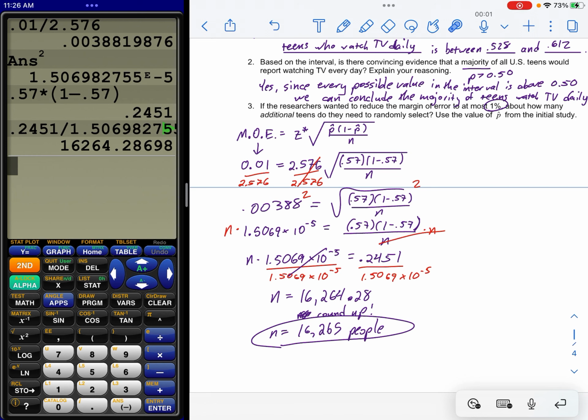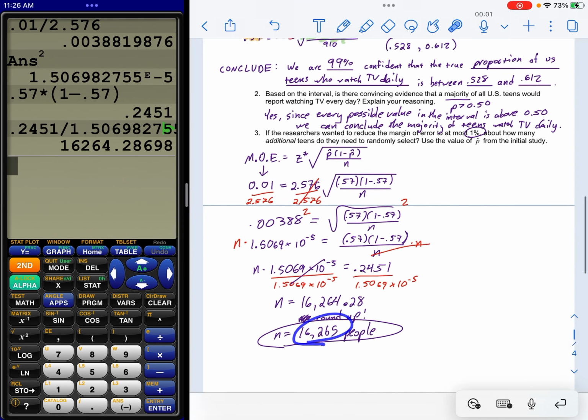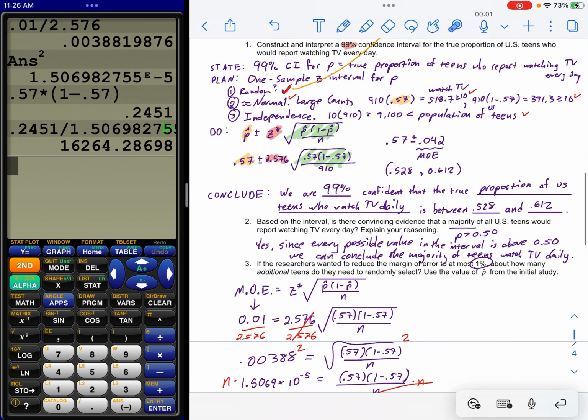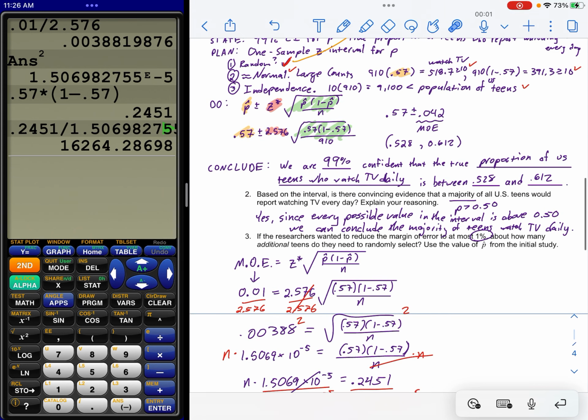It says, how many additional teens do they need to select? Ooh, curveball. This is how many people they need to select, but how many in addition? Because they originally started with 910. Holy cow.